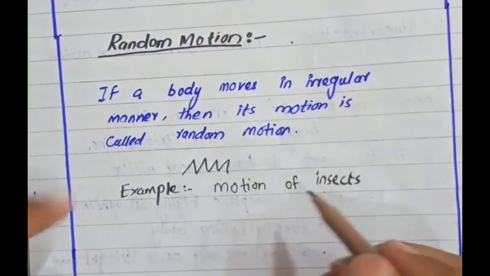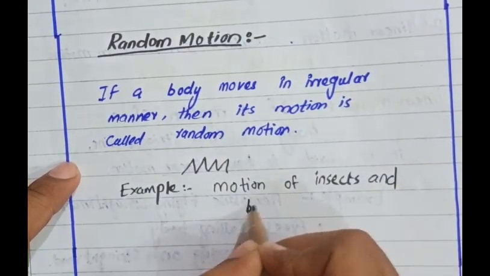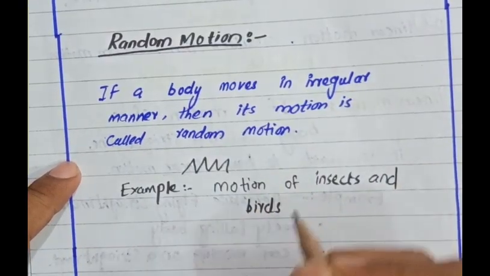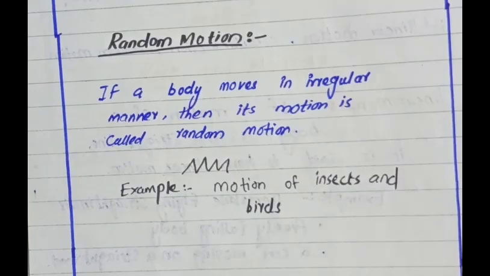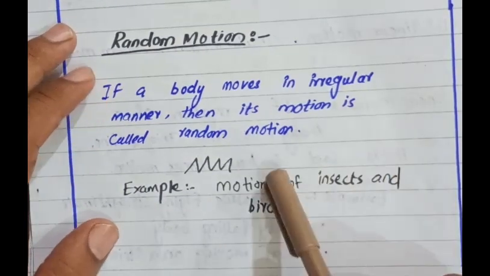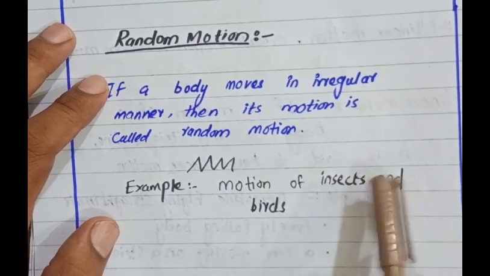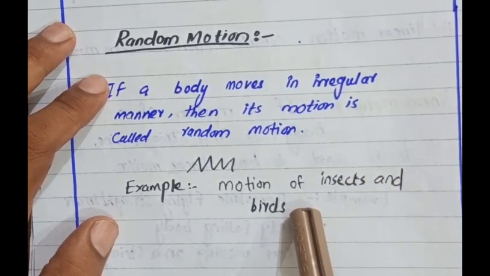For example, the motion of insects and birds. The movement of birds and insects is irregular, which means it is disordered. They move irregularly, not in circular motion, nor in straight motion. They have random motion, that is irregular.